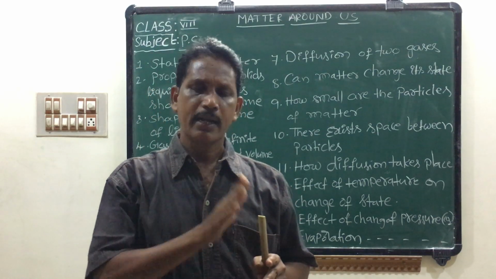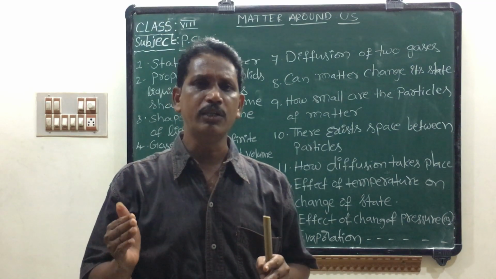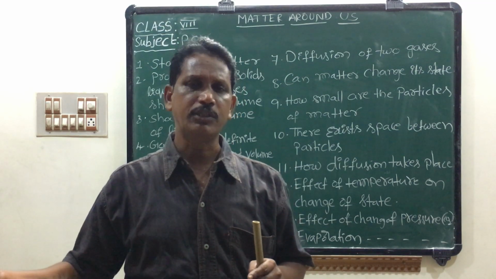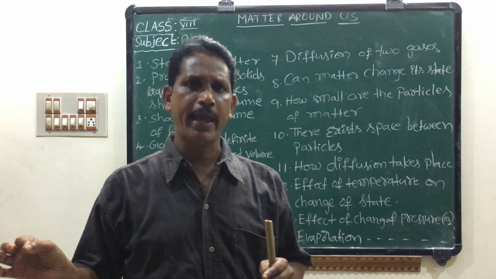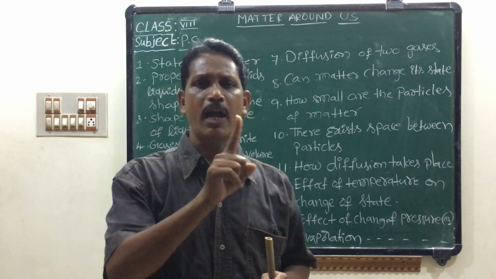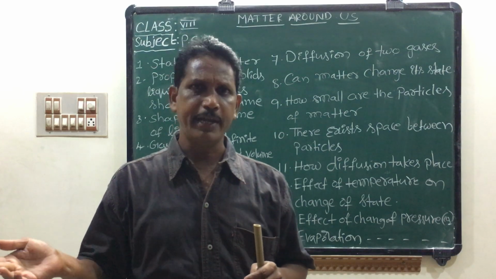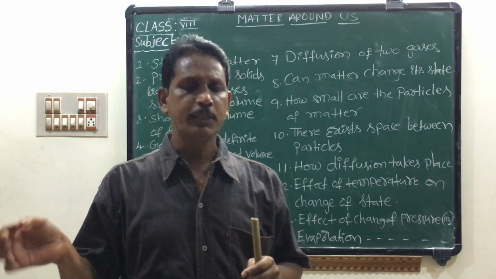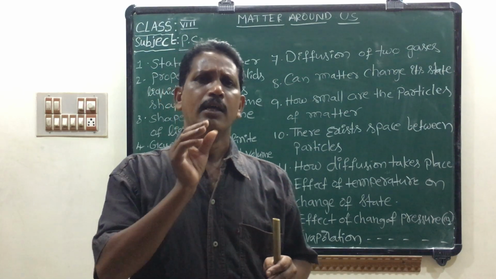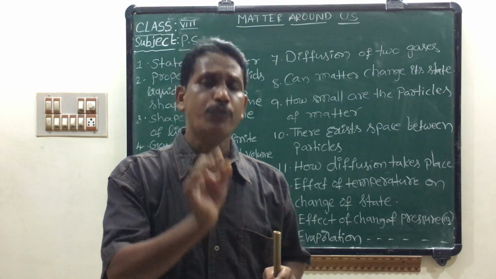The solid changes into liquid state. This process is known as fusion. The heat required to change 1 gram of any solid into liquid state is known as the latent heat of fusion.